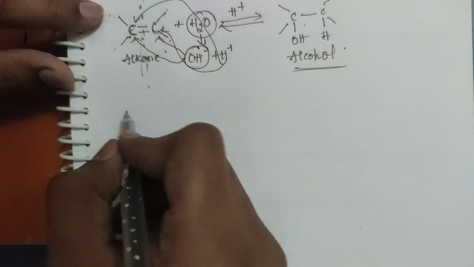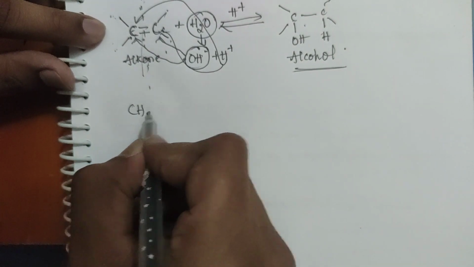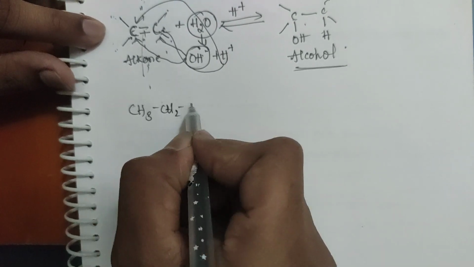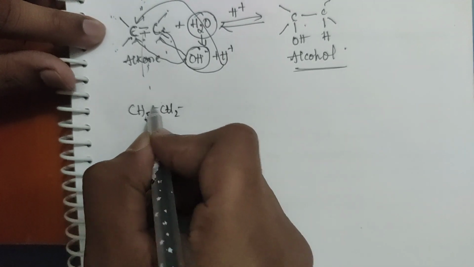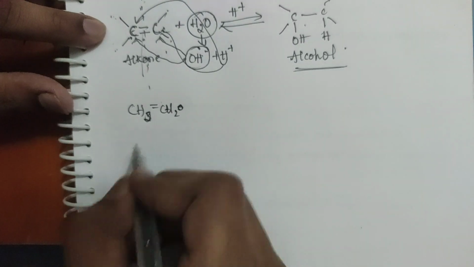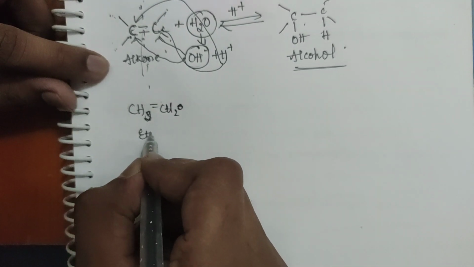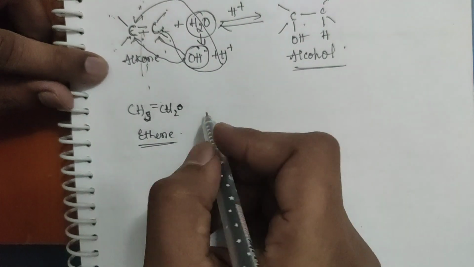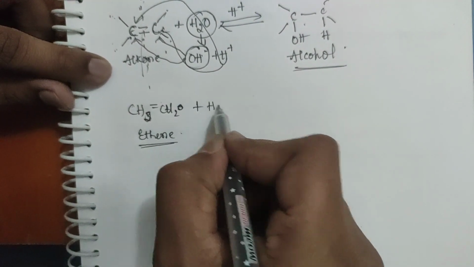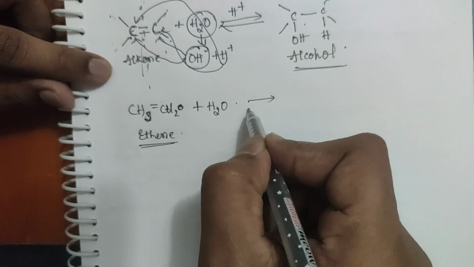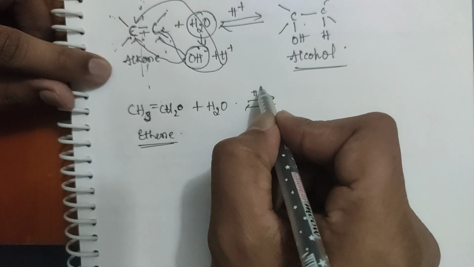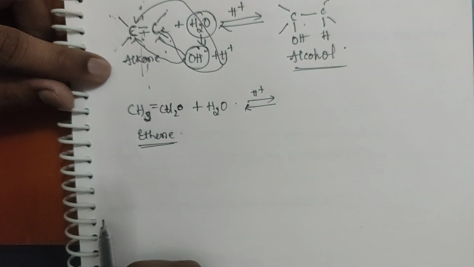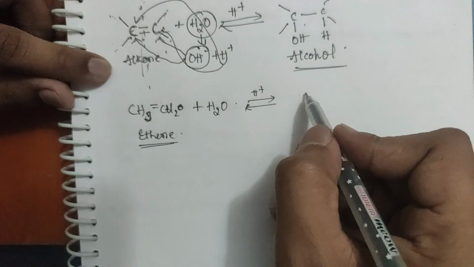If you take an example, CH2 double bond CH2. This is an alkene. What is this name called? Ethene, with 2 carbon atoms. If you add water in the presence of H plus, nothing but acid, you will get what?